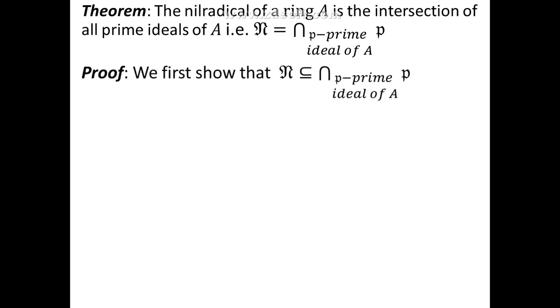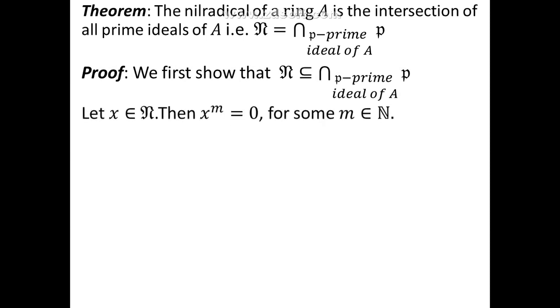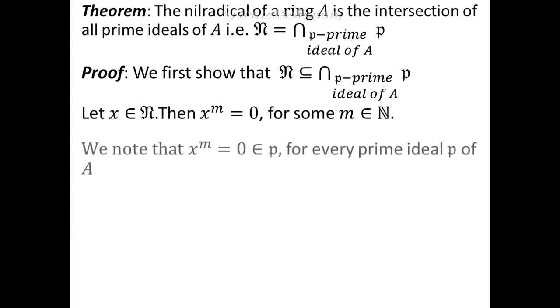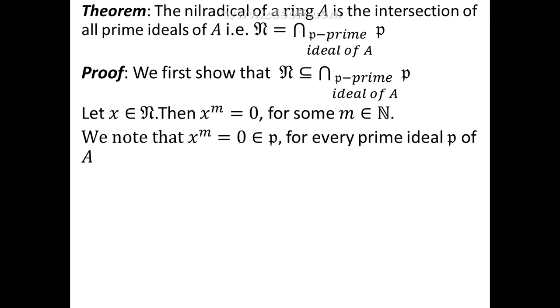We'll prove this theorem. First, we'll show that n is contained in the intersection of all prime ideals of A. Let x belong to n. Then, as x is a nilpotent element, x^m is 0 for some natural number m. We know that every ideal in a ring always contains the 0 element, so does any prime ideal. So 0 belongs to P for every prime ideal P of A, and 0 is also equal to x^m. So we get x^m belongs to P for every prime ideal P of A.